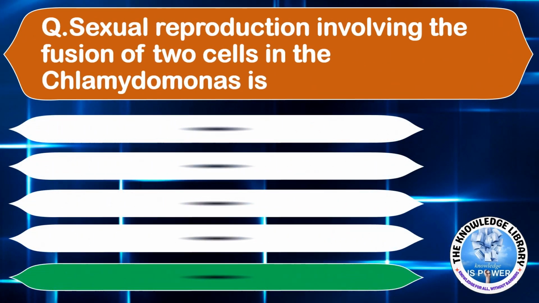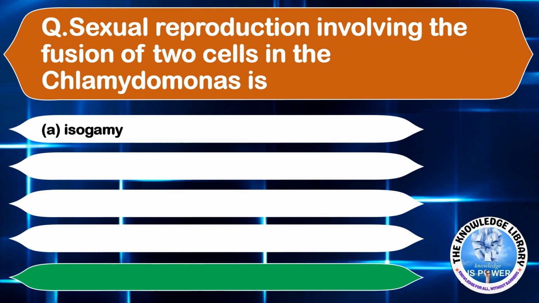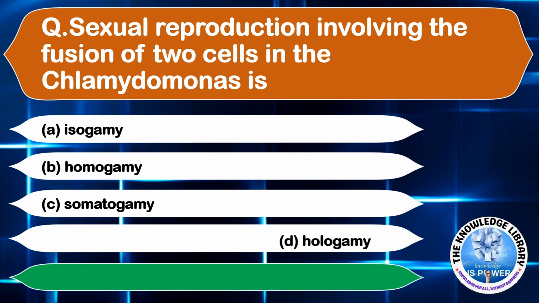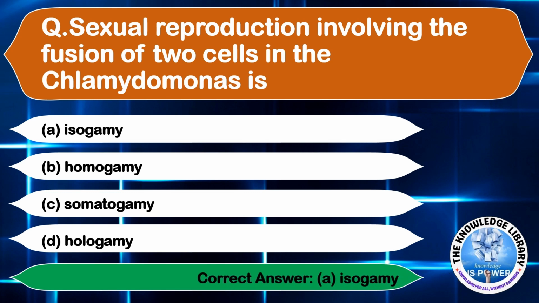Sexual reproduction involving the fusion of two cells in the Chlamydomonas is called option A, isogamy. Option B, homogamy. Option C, somatogamy. And option D, hologamy. The correct answer is option A, isogamy. Moving on to the next question.